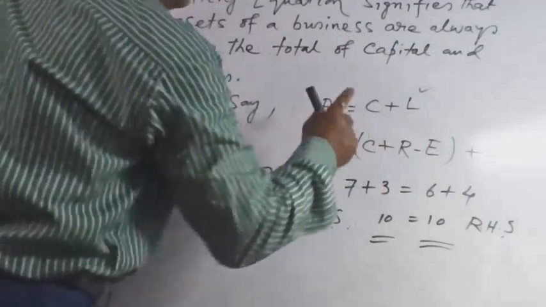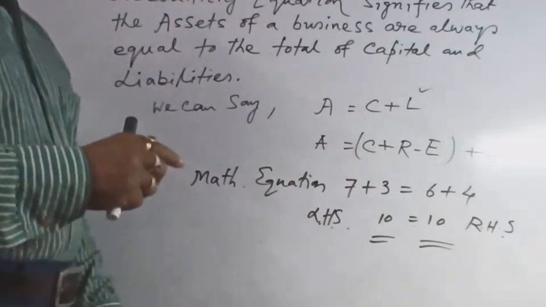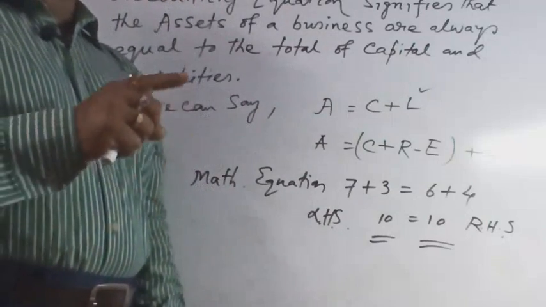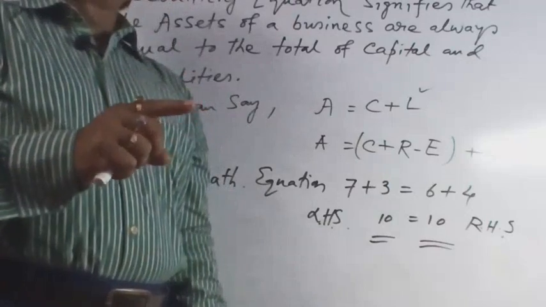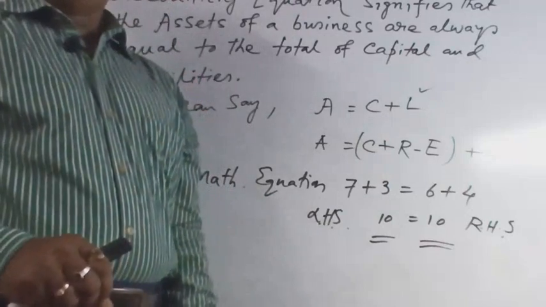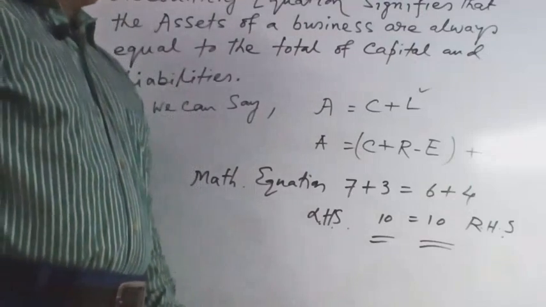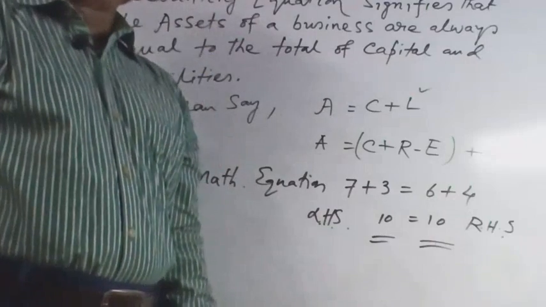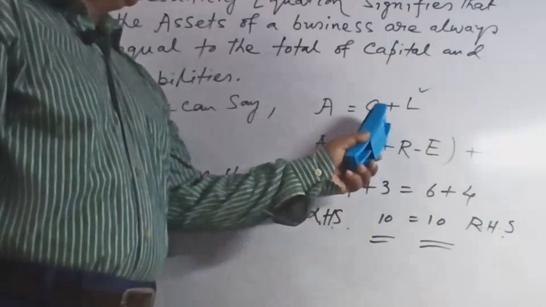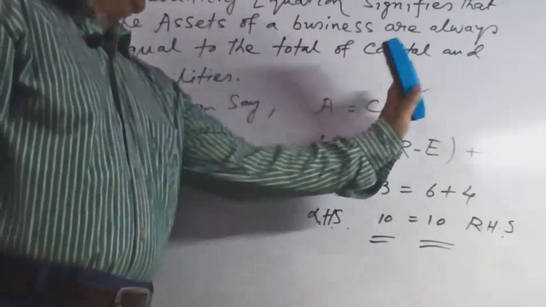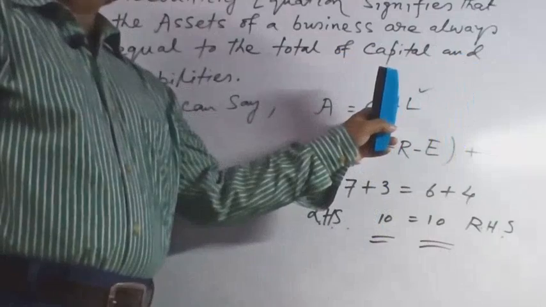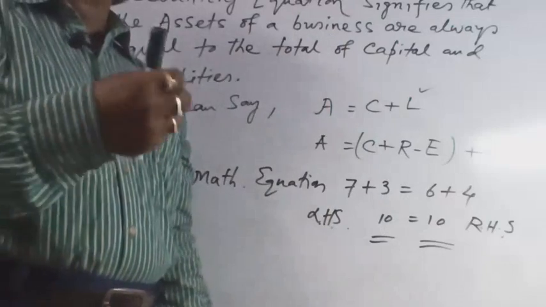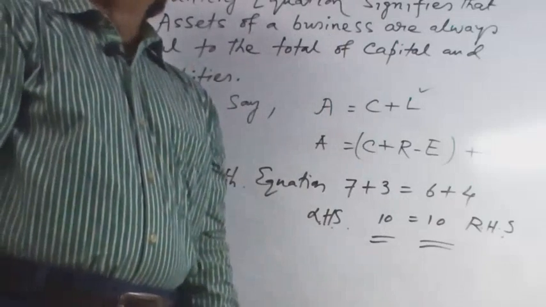For example, Ram started business with cash of rupees 50,000. This is the transaction. In this case, in the form of capital, capital increases by 50,000. Capital is on the right hand side. At the same time, the firm's assets increase, in the form of cash.